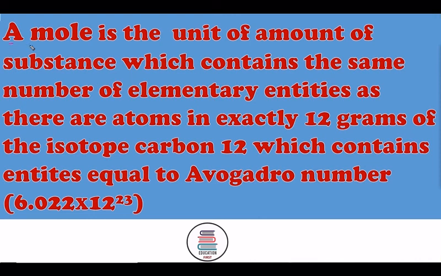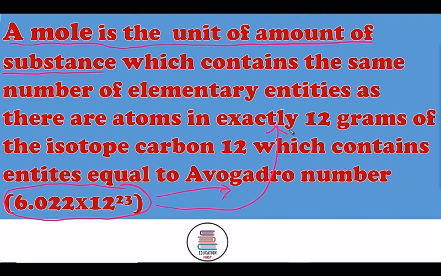So first we will understand that a mole is the unit of amount of substance, and in 1 mole of amount of substance, how many entities are there? 6.022 into 10 raised to power 23, which is Avogadro number, and these are derived from exactly the number of atoms present in carbon 12 isotope when it is taken as 12 gram.